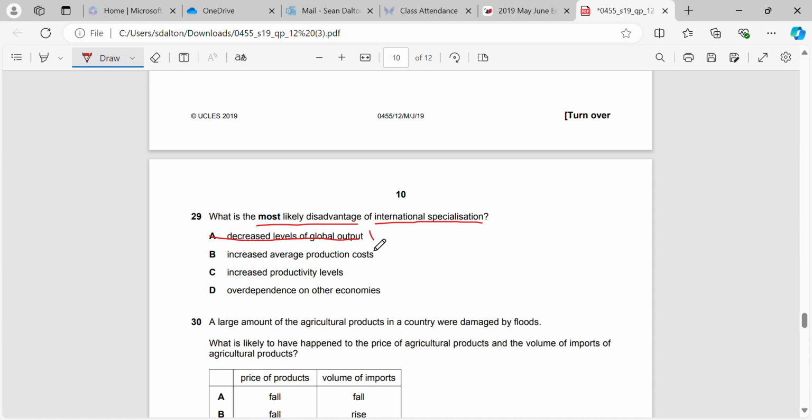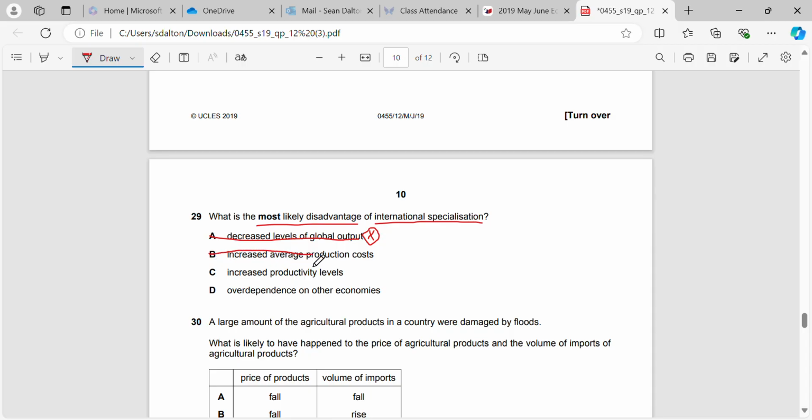International specialization is where we focus on what we are best at making, and another country will focus on what they are best at making. So the levels of global output should rise, as we'll be able to make more of whatever we're good at, and another country will make more of whatever they're good at, and then we're going to trade. We'll trade our excess to import something that another country is good at making, but maybe we are bad at making. So through trade, the levels of global output should actually increase.